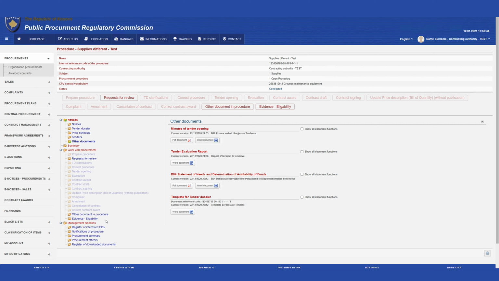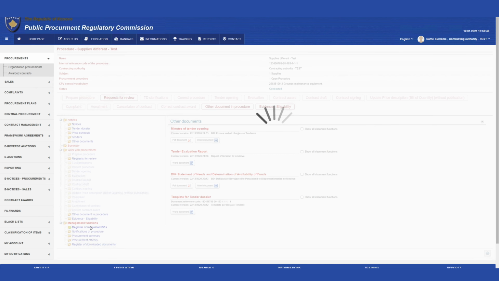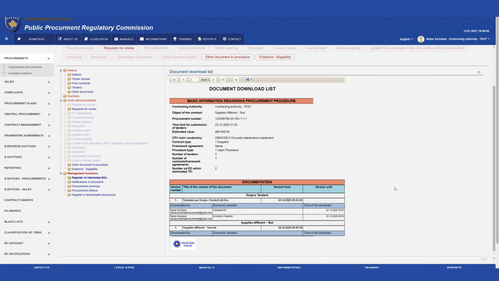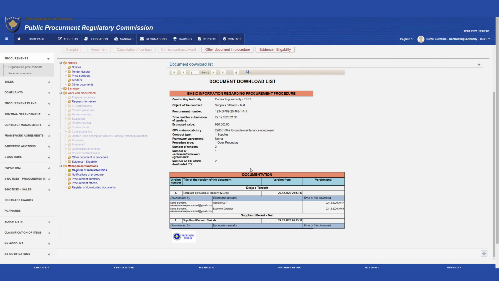The Interested EO Registry is a list of economic operators interested in the procedure, in which the user can find basic procurement information and the number of bids and economic operators that have downloaded the tender dossier initially. The table Documents provides all data on economic operators that have downloaded the tender dossier and other related documents for the procedure. This table can be downloaded in the following formats: Excel, PDF, and Word.